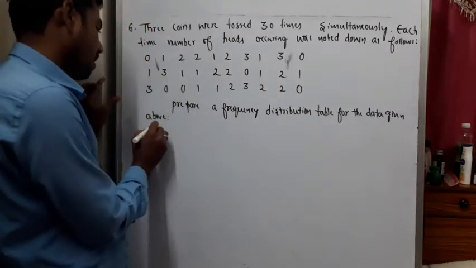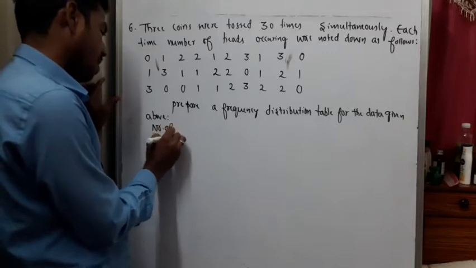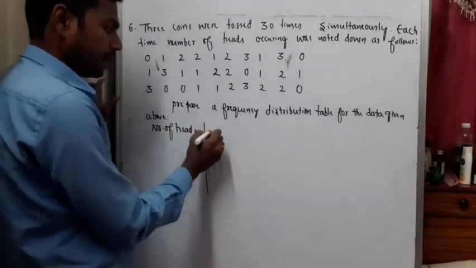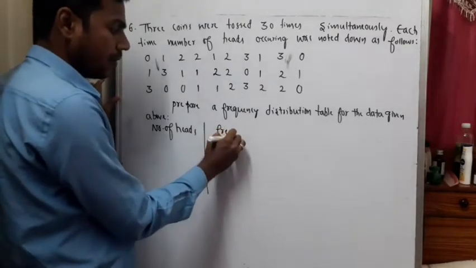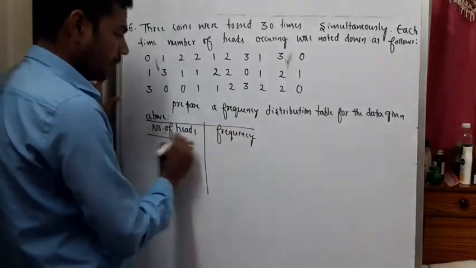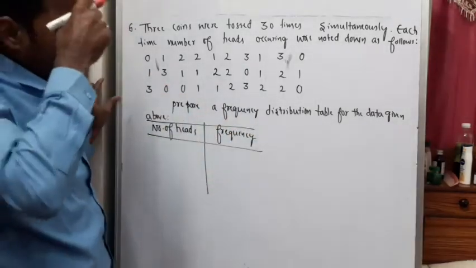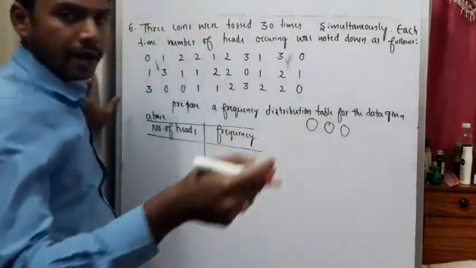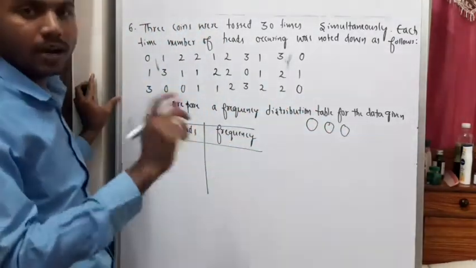For that, we need the number of heads that appeared and the frequency of the heads that appeared. If you throw a coin, suppose there are three coins. Once you throw a coin, there is a possibility that it can be a head or a tail.